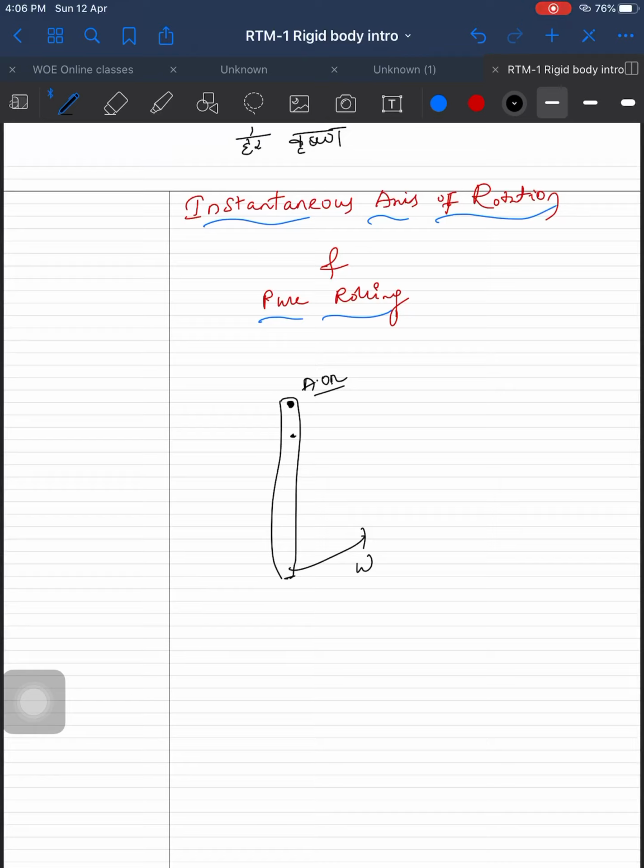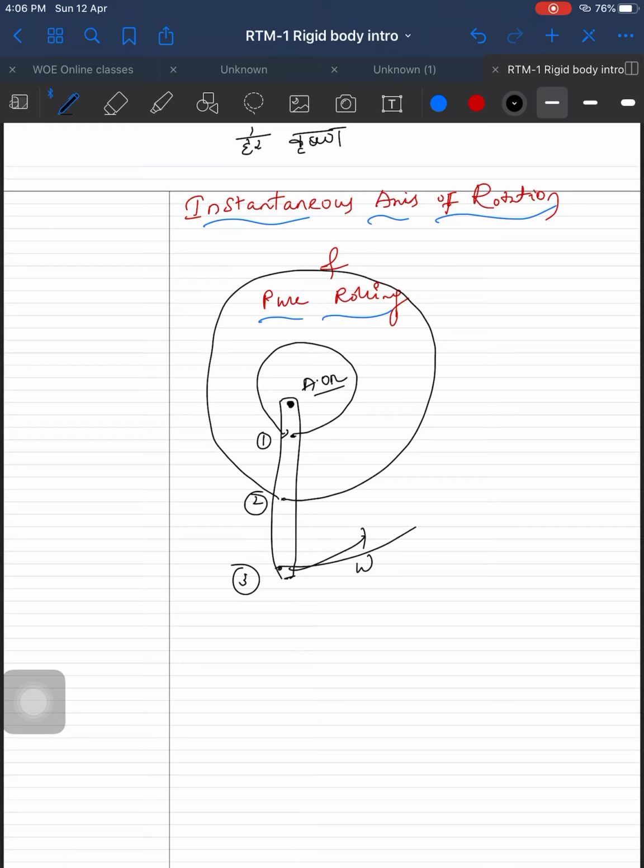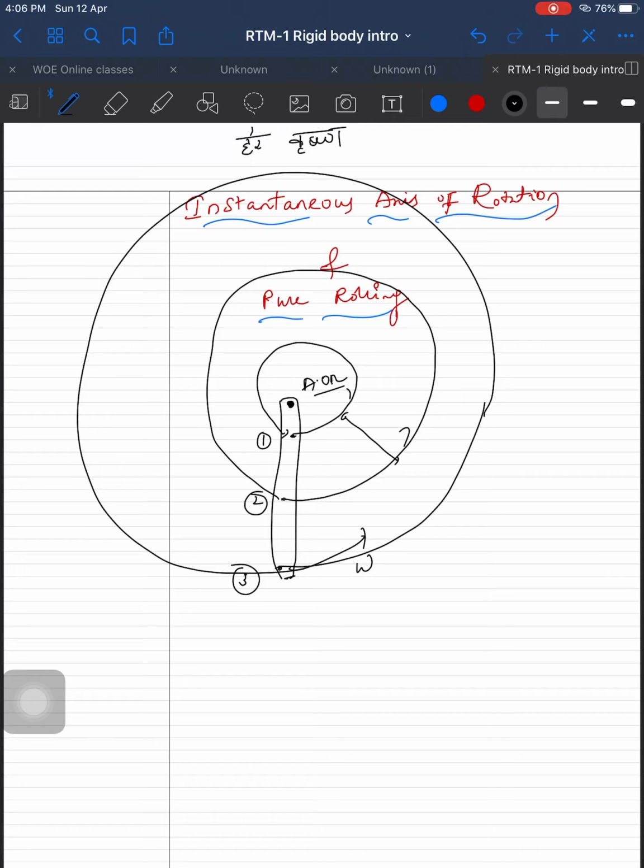See, now I am taking another, say 1, 2 and 3. How do these particles move? The particles move in a circular motion. The first particle, the second particle and the third one, they all move in a circular path. If you see carefully, the distance between them always remains as it is, like in rigid bodies, right? The distance between the 2 points never changes. Okay, so this is called axis of rotation. So one end is fixed in this case.